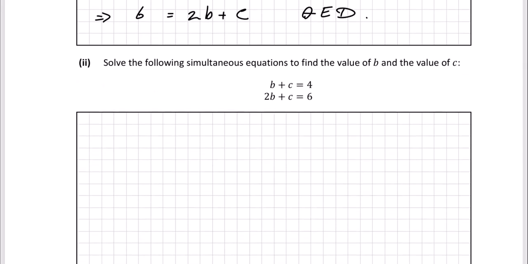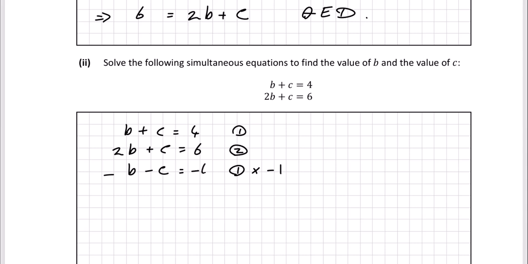Solve the following simultaneous equations to find the value of b and the value of c. Our equations are b plus c is equal to 4, and 2b plus c is equal to 6. This is equation 1, this is equation 2. I'm going to take equation 1 and multiply it by minus 1, because what I want to do is change this plus c here to a minus c so that it'll cancel with this one here. So we multiply equation 1 by minus 1. That'll give me minus b minus c, and then minus 4 here.